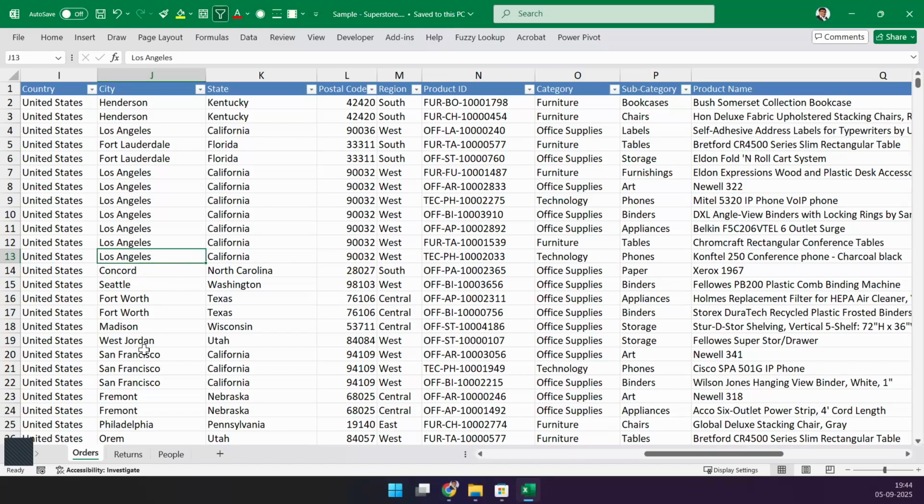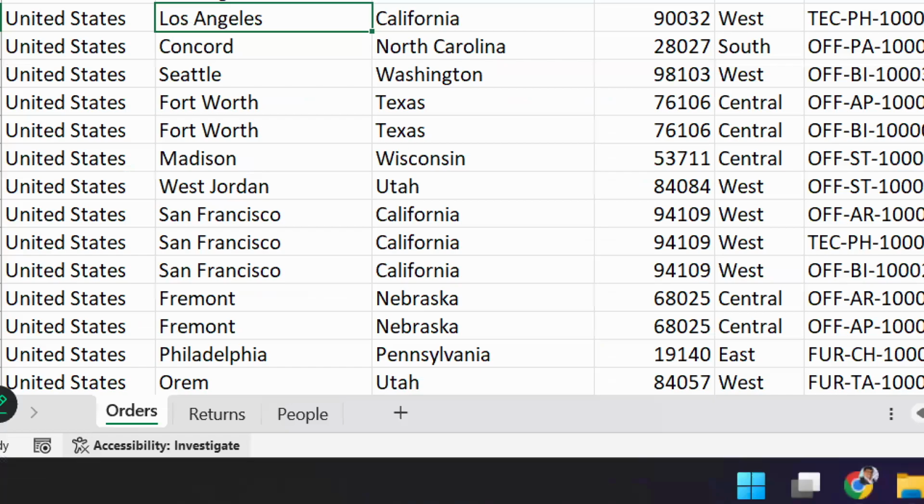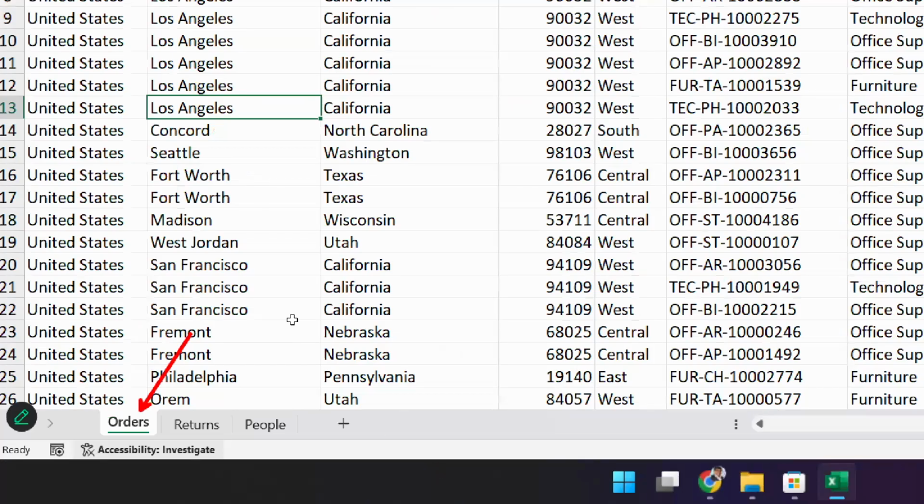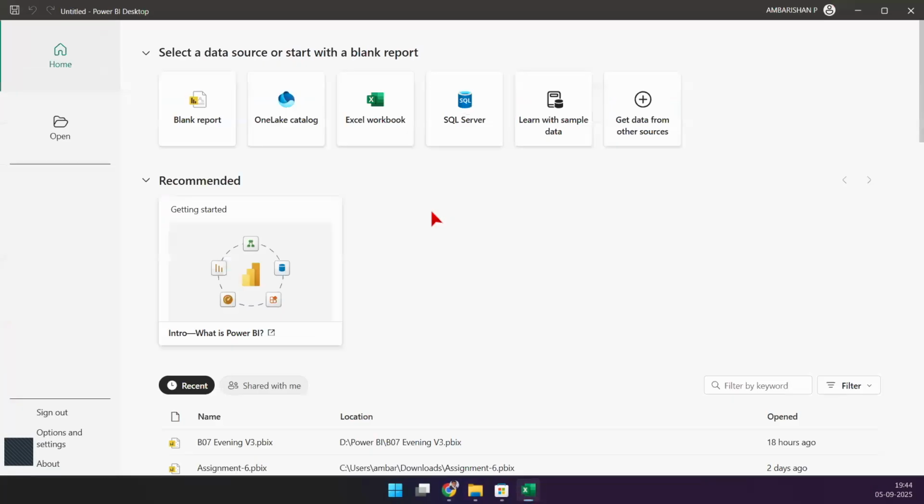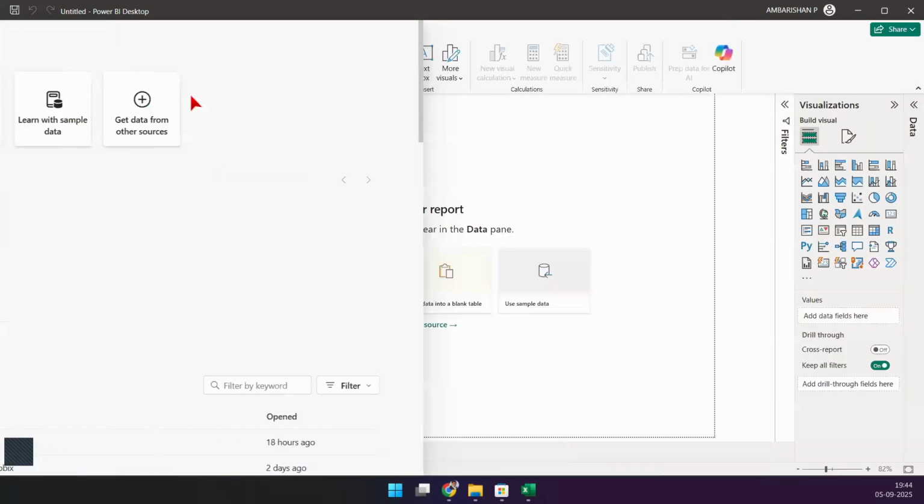So let me first show you how to load the orders table. But before that, I'll give you a glimpse of the Power BI tool as well. Let's go back to our Power BI tool. I'm just opening this. Everything that you create here inside Power BI Desktop is called a report. And we publish a report to Power BI service, which is the server side of it, where you publish, share, and collaborate. Good. So this is what I have. I'll click on blank report and we'll get started.